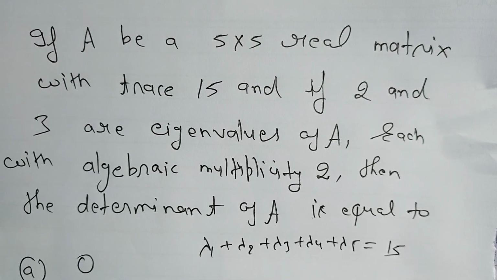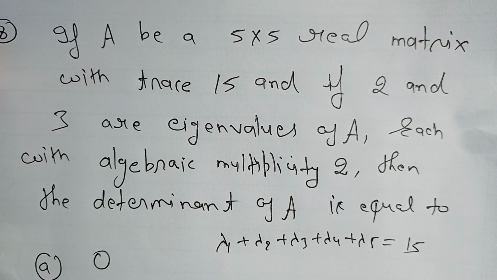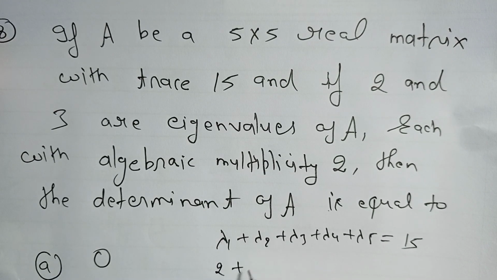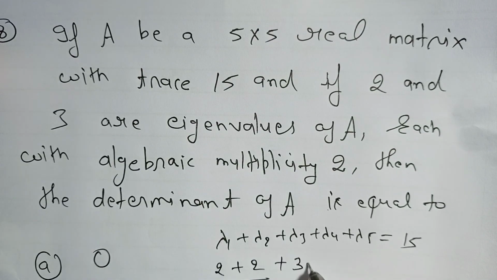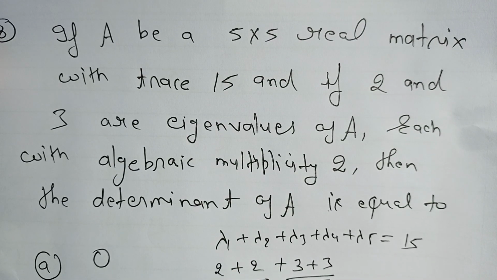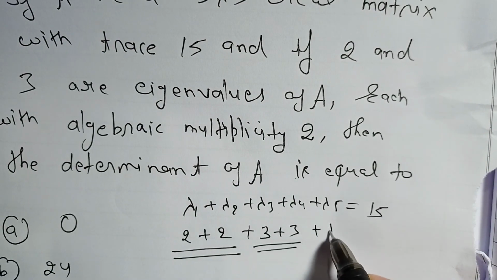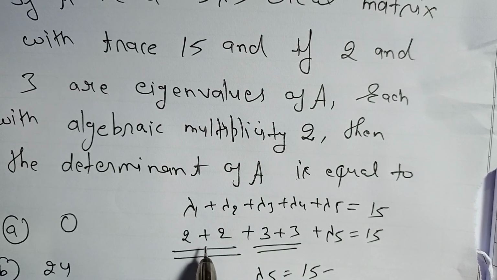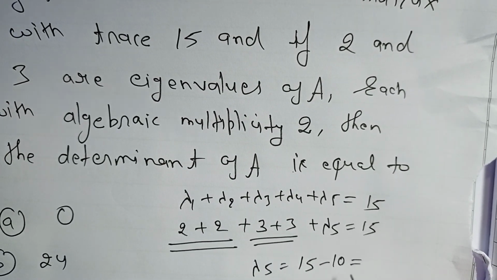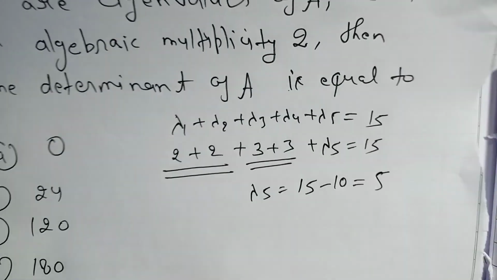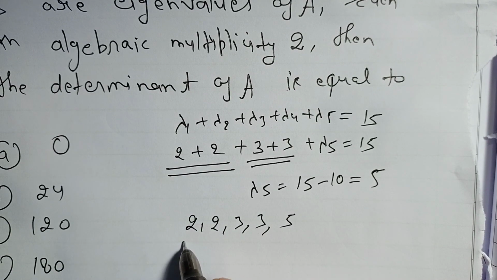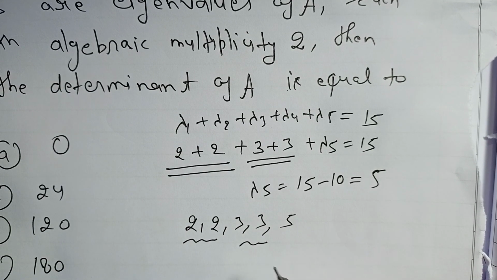Fine. Now, 2 and 3 are eigenvalues of A with algebraic multiplicity 2. Algebraic multiplicity means it is coming 2 times in the characteristic equation. So it is 2 plus 2, plus 3 plus 3, plus lambda 5 is equal to 15. So lambda 5 equal to 15 minus 10, so lambda 5 equal to 5. So the eigenvalues will be 2, 2, 3, 3, 5.